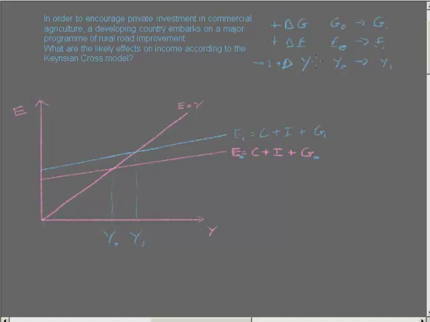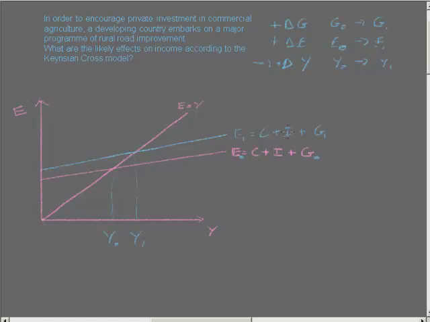So the first thing you'd expect is an immediate increase in expenditure and therefore output from the increase in government spending on roads, the fiscal policy. But that is not all. No, that is not all, because the likely effects, well, if this is successful, in order to encourage private investment in commercial agriculture, you've built more roads. If that succeeds, because there's more rural roads, people are more willing to invest in agriculture, that's going to stimulate investment. So there'll be an increase in I.